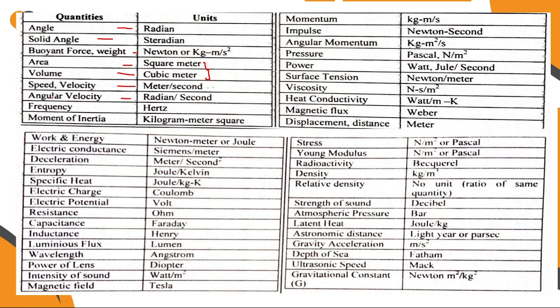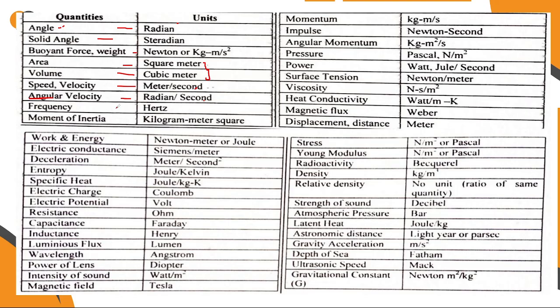Angular velocity, radian per second. So see, if the word angle is there, you just remember angle, radian. Velocity means there will be a time difference, so seconds will be present. So radian per second. Study like this, that will be more helpful for your upcoming exams and it will keep improving your knowledge.